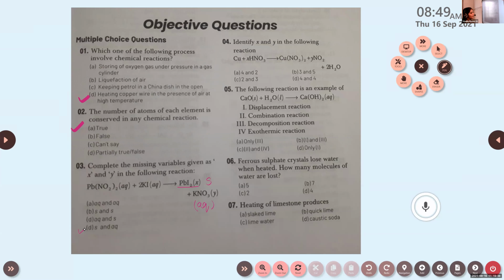So all of you try to balance this equation. Then you can tell me the correct answer. Identify X and Y in the following reaction. 4 and 2. Yes, 4 and 2. Okay. All of you please check this, if it is correct or not. That's right. Okay, all of you just work this out.